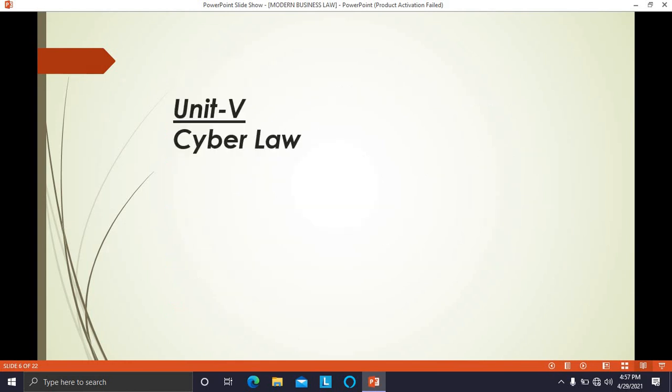And the last unit, the 5th unit, is about cyber law. In this unit we have to just study the concept of cyber law. We are not going to study it in detail. In this unit we have to study the meaning of cyber law, what are the different types of crimes which are committed in cyberspace, and what are the punishments prescribed under different laws for the crimes which are committed in cyberspace. So these are the 5 units which we are going to study for this semester, 4th semester.